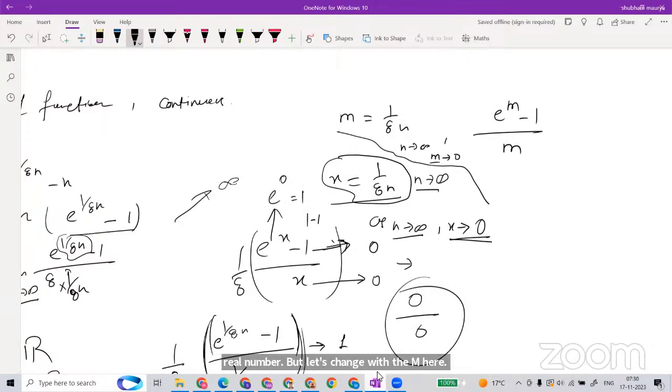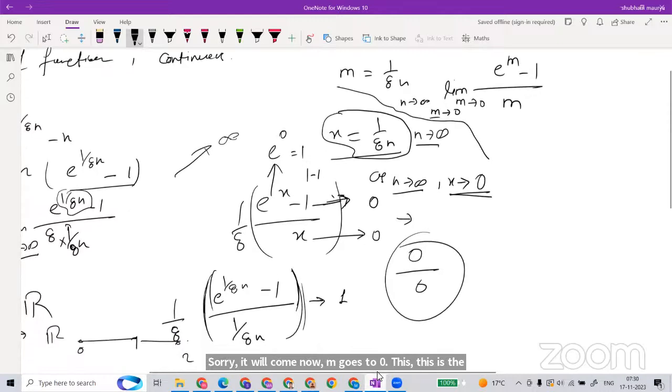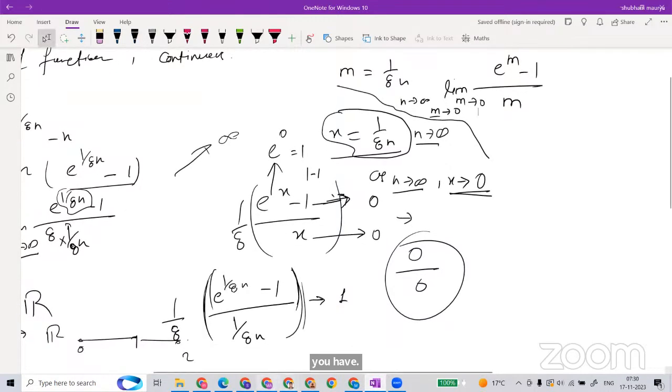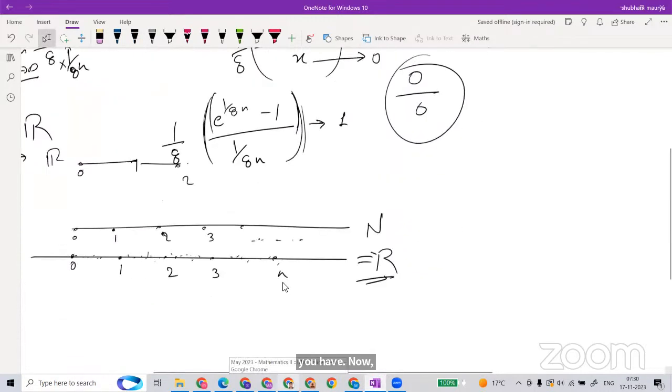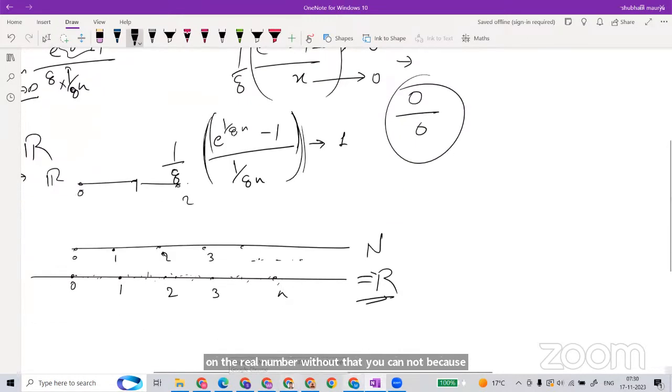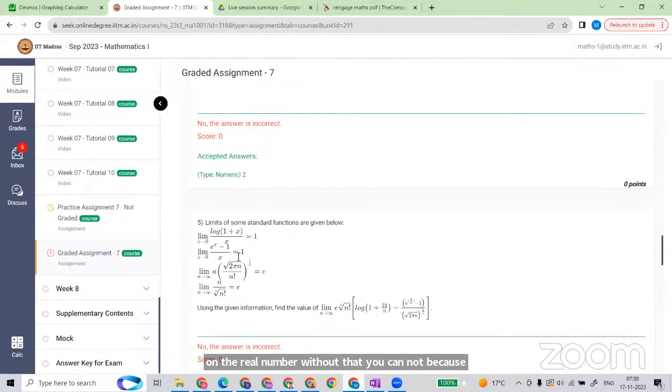The limit, previously n goes to infinity, now becomes m goes to 0. But you have to come back to the real numbers here. Without that you cannot get this limit, because this goes to 1, the same process.